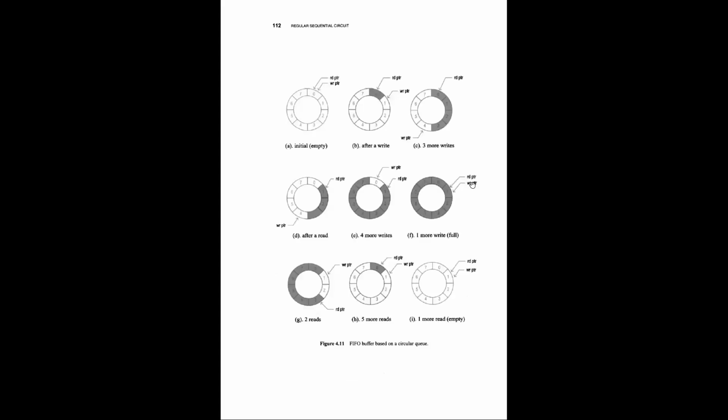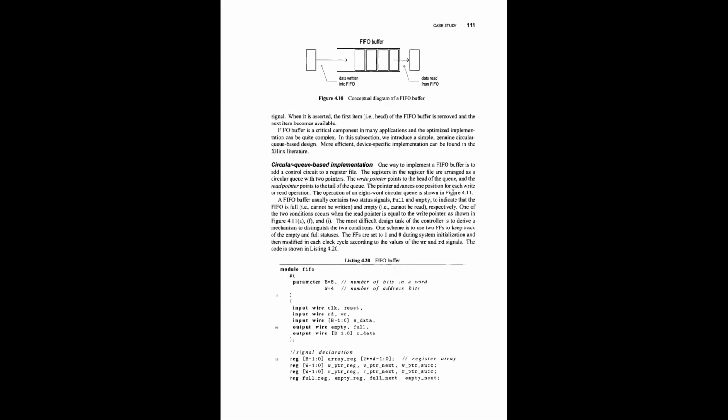Then you are checking whether the writing pointer and the reading pointer are the same. Because we are writing, we have to check whether it is full. When they both are pointing to the same location, the same number, it means your FIFO is full.